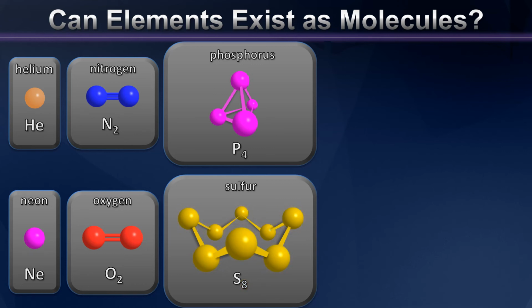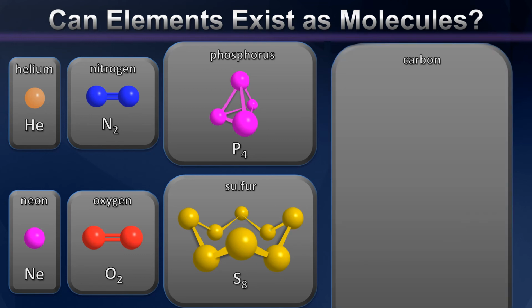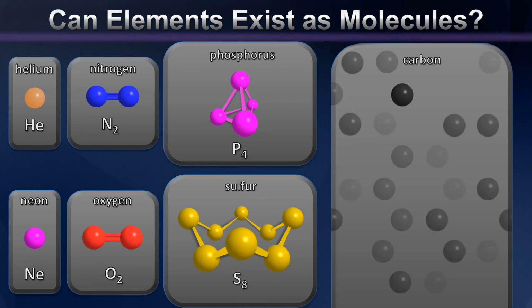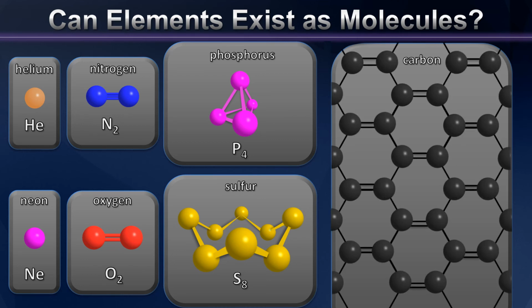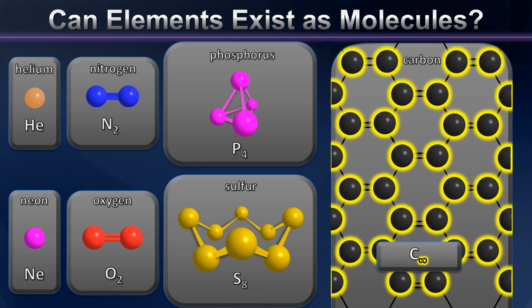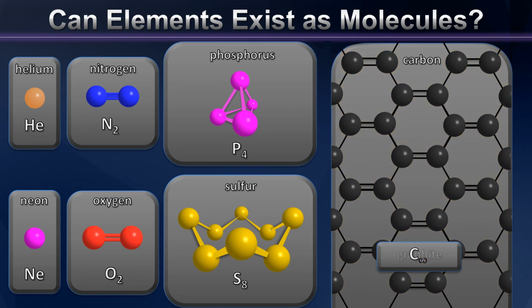This trend can continue, and in fact some elements exist in molecules so large that their formulas are kind of hard to write. Consider the very abundant element carbon. One allotrope of carbon contains many atoms of carbon, all bonded together in a network that's virtually endless. So we might try to write a formula for this allotrope of carbon as C infinity. But rather than do that, we simply give it a special name. We call this allotrope of carbon graphite.